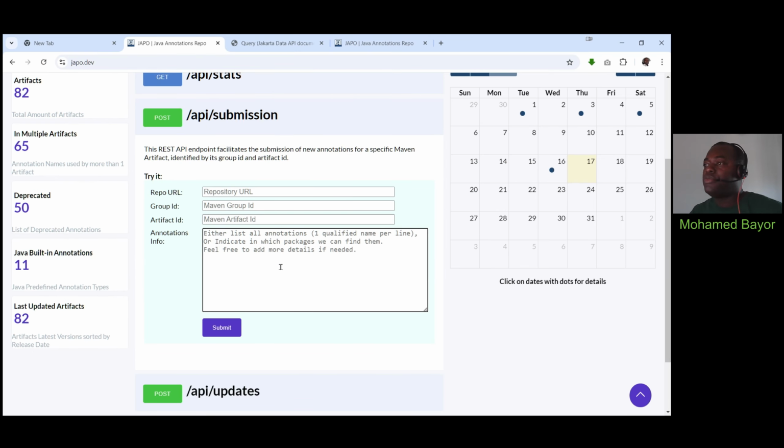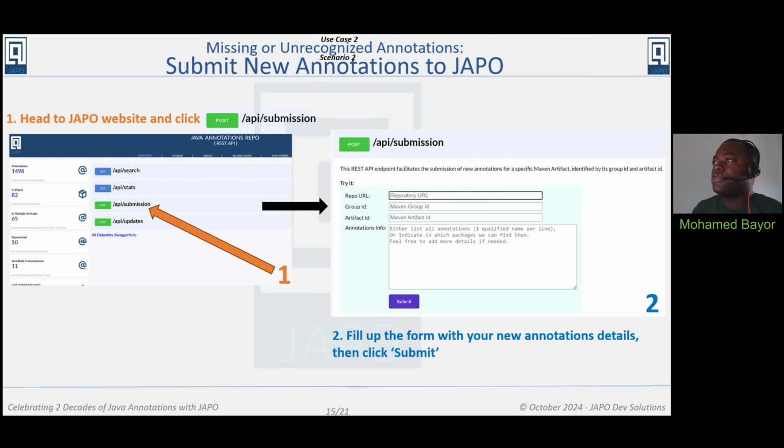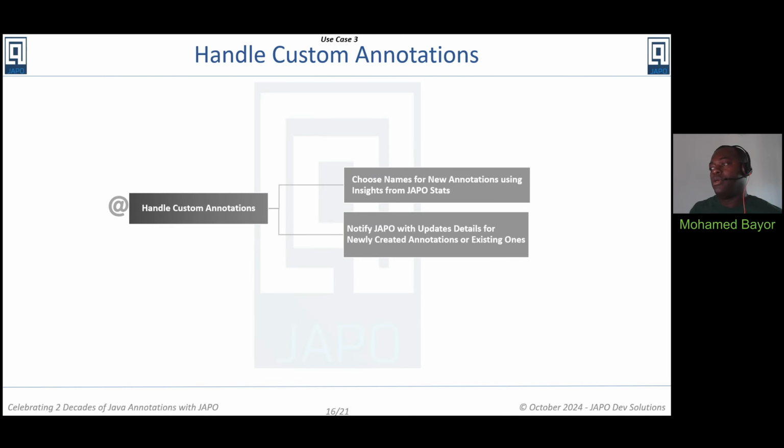Now, let's move to the next use case, which is about custom annotations. When it comes to choosing names for your own annotations which you are working on, either for your internal projects or for something you are about to publish, you might surely think of coming up with an original name, which would be great if possible.